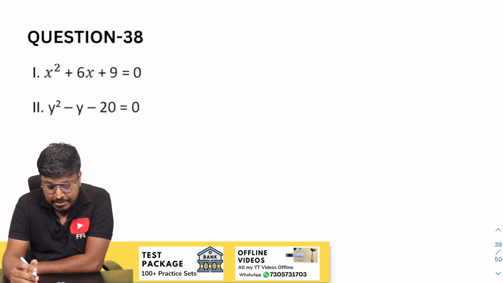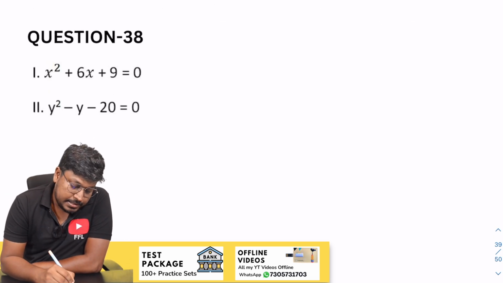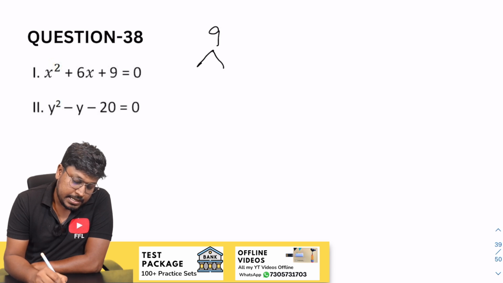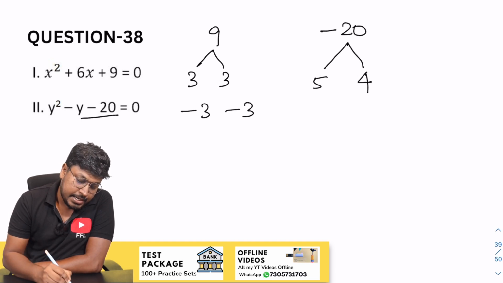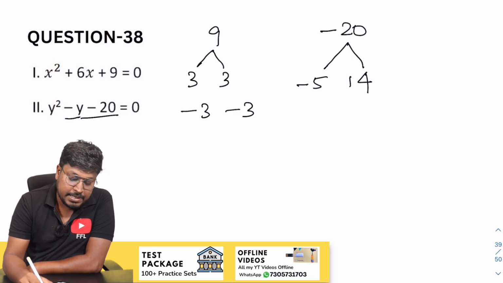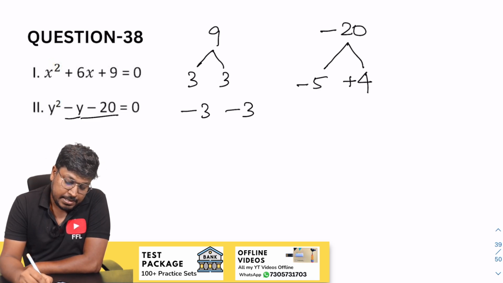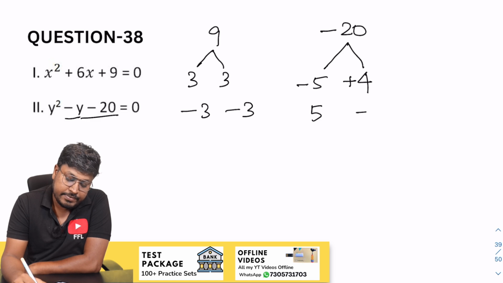So 38th question. So 6 and 9 here. So 3 and 3 will be 9. So while writing, minus 3, minus 3. So this will be minus 20. So 5 4s are 20 and our target is to get minus 1. So minus 5 plus 4 will be minus 1. But while writing, change the sign, 5 minus 4.